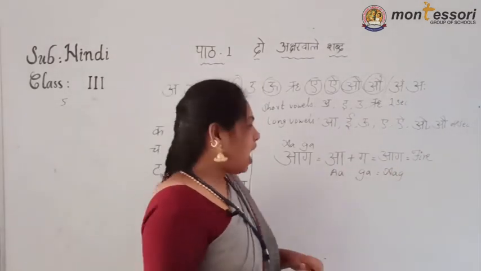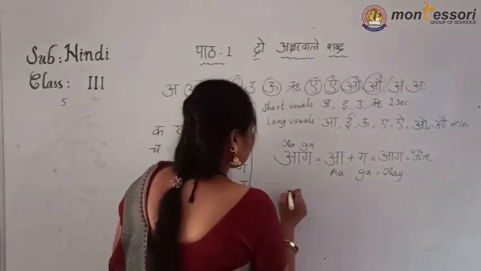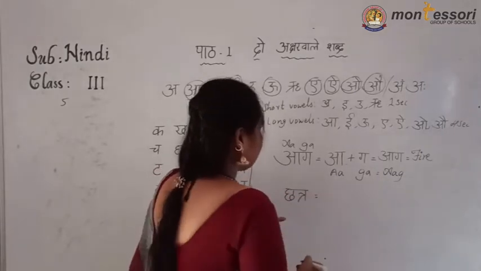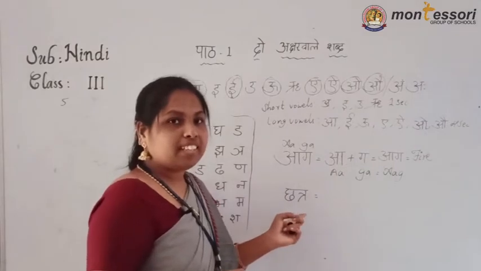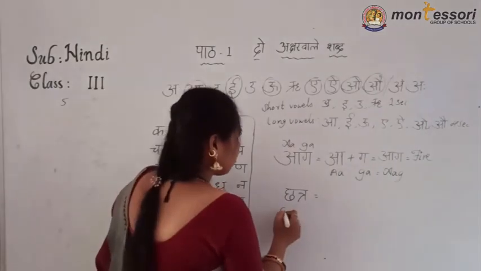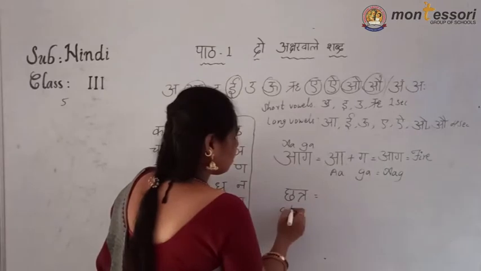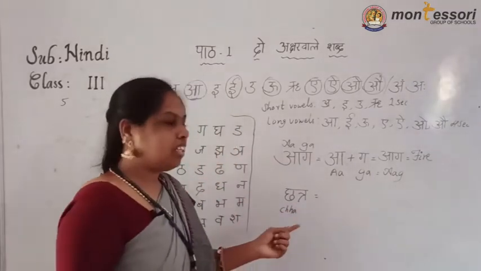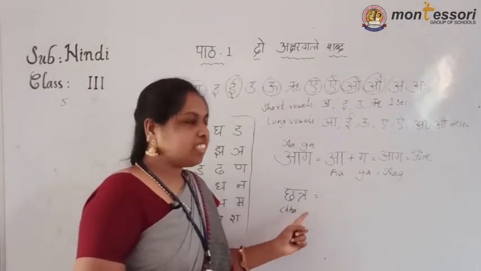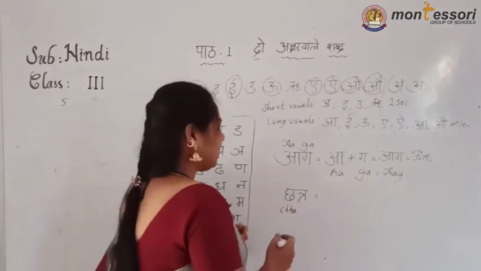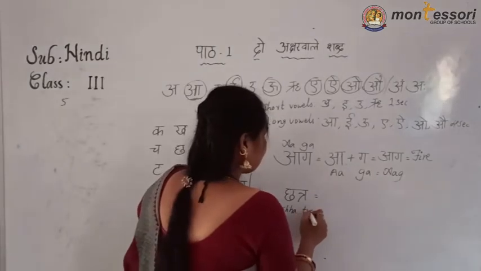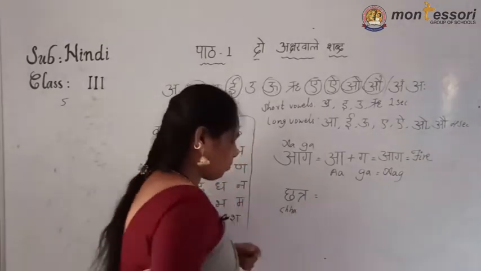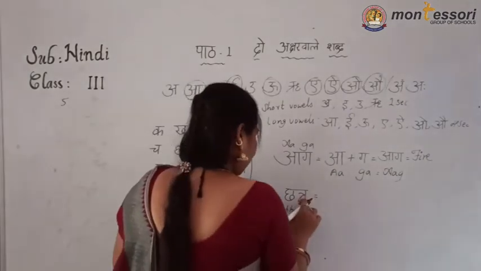Now see, after ag, what is next? Next was chhatra. How are you going to identify this chhatra? See here, by writing the word, cha. Cha sound. See, cha. And now, after cha, what is that? Next, tra. How do we have to know? See, tra, what is that?